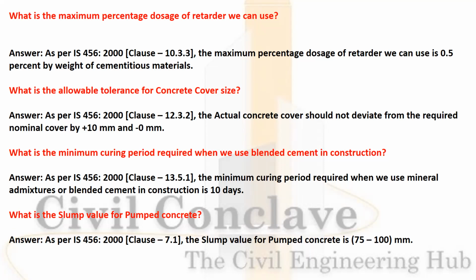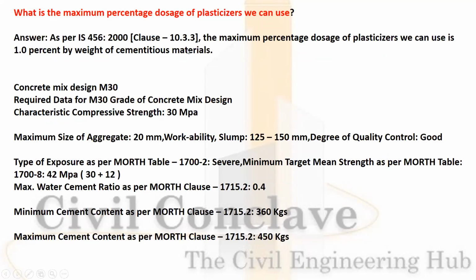What is the curing period required when we use blended cement in construction? Refer to clause 13.5.1. The minimum curing period required when we use mineral admixtures should be 10 days. What is the slump value for pump concreting? Refer to clause 7.1. The slump value for pump concreting will be 75 to 100. What is the maximum percentage of plasticizers we can use? Refer to clause 10.3.3. The maximum dosage we can use should be 1% of the cementitious material.